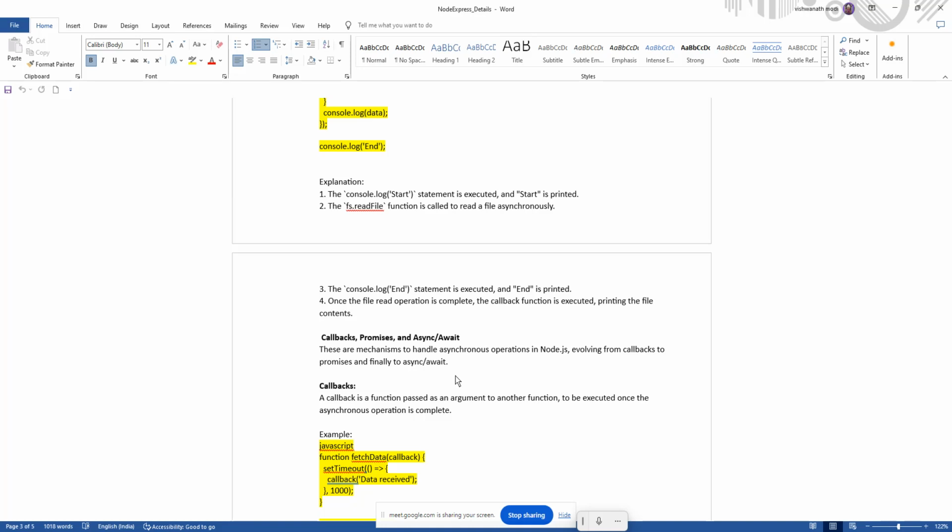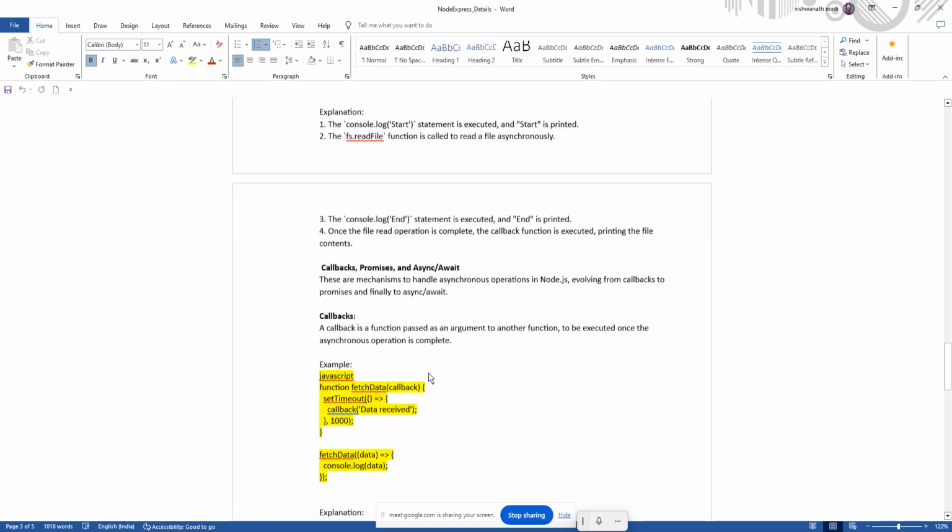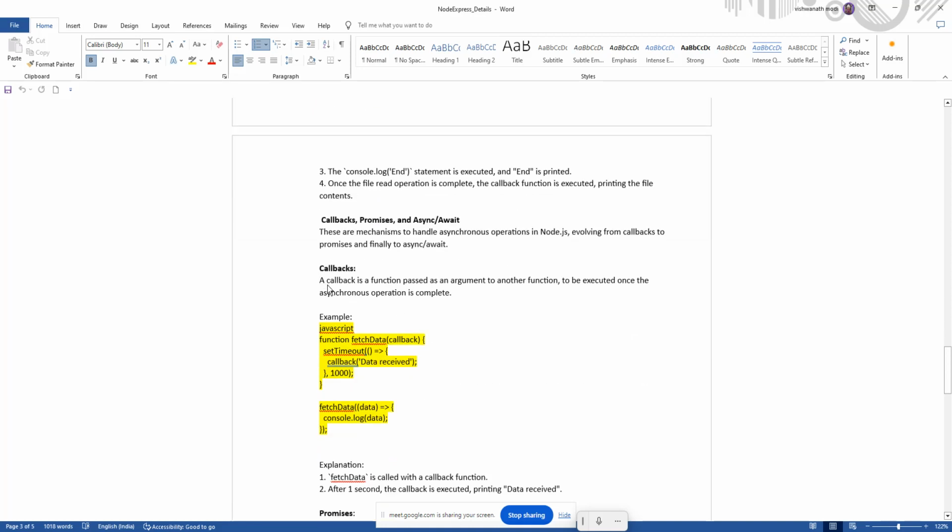Okay, what is a callback? So first is the callback, promise, and asynchronous. These are all the mechanisms to handle asynchronous operations in Node.js, evolving from callbacks to promises and finally async. So first, what is a callback function? A callback is a function passed as an argument to another function. Means we have a function, and for that function, we are calling one more function. So that is called a callback function.